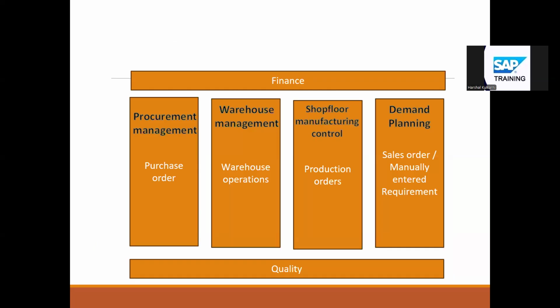So once you have a demand in SAP, then you need to control the production. You need to decide when to produce and how much to produce. That all comes under shop floor manufacturing control. Here the PP consultant will come into the picture, the production planning consultant. This will deal with your production process, and it's all about batch management.